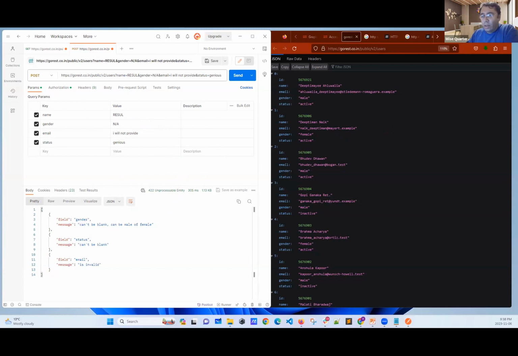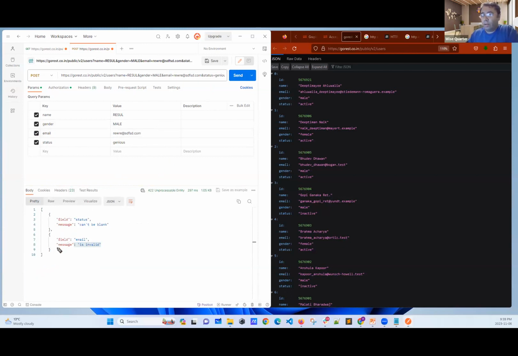Now I will say male. Is this part good? Let's change it to uppercase. Can I do this? I don't know. I'm trying. Send it. Yeah, male worked. It can be uppercase. Okay, what about email? It says email is invalid. Now, I know, my friends, if this is an email, I have to write in an email format.